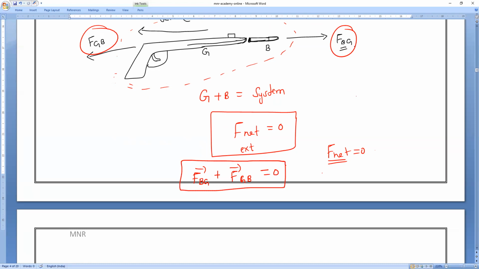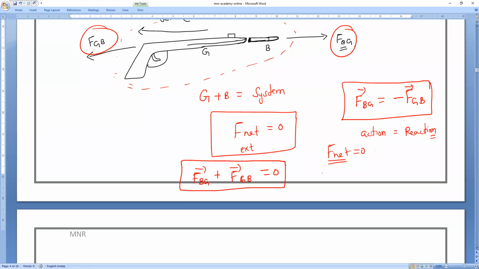We all know that the force exerted by the gun on the bullet is equal to minus the force exerted by the bullet on the gun. Am I right or wrong, everyone? This is the action and this is the reaction, equal and opposite. So every action has an equal and opposite reaction.